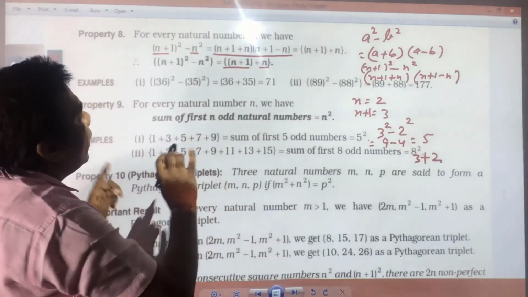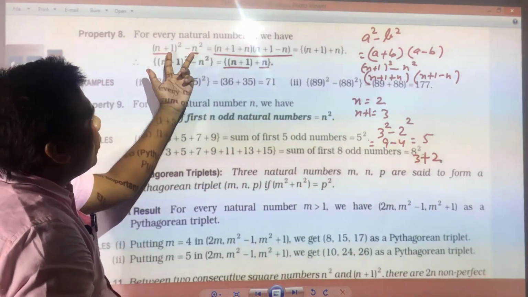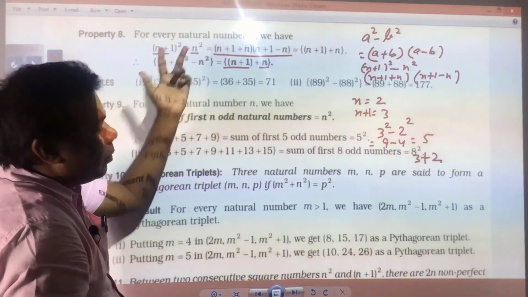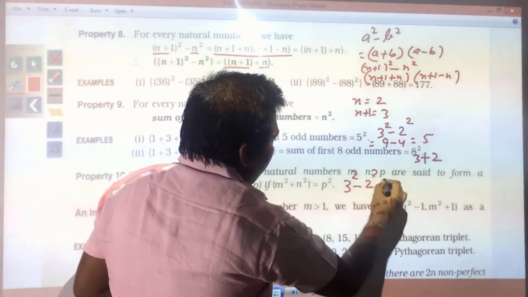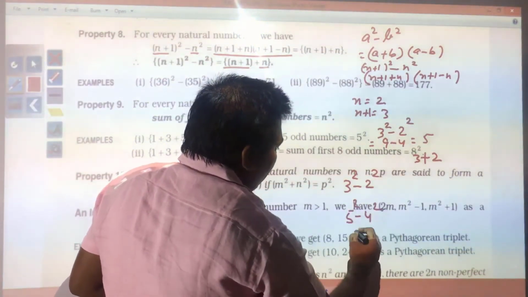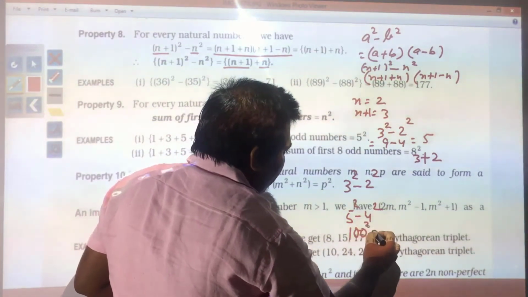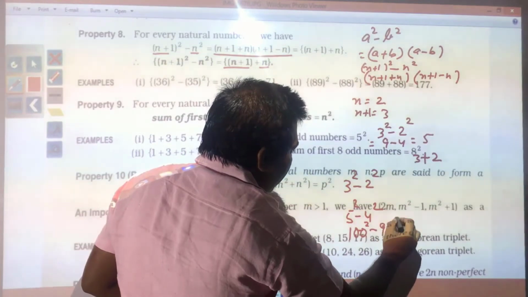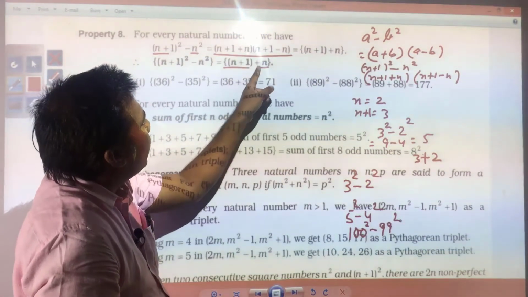So, finally, if you have consecutive numbers and you have to find the difference of the squares of those numbers, suppose 3 square minus 2 square, or 5 square minus 4 square, or 100 square minus 99 square, then which formula will be applied? n plus 1 plus n.